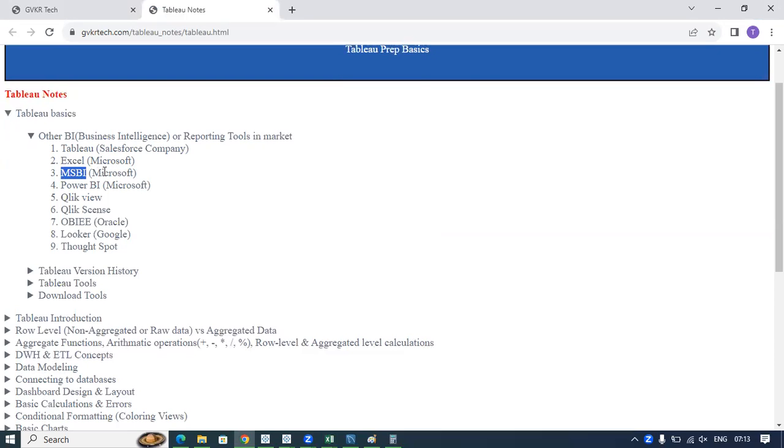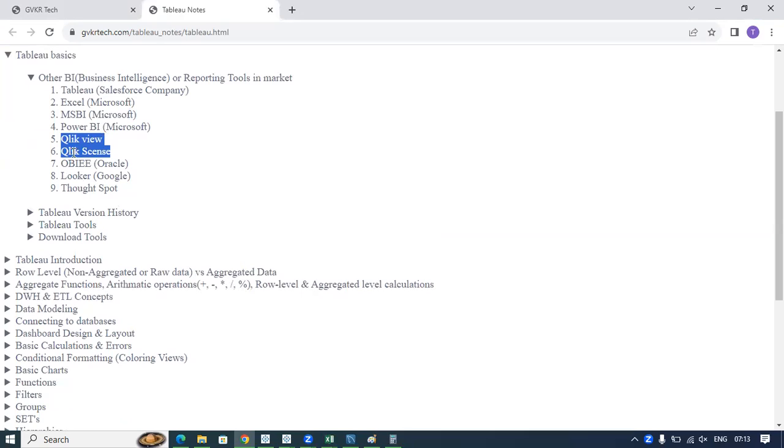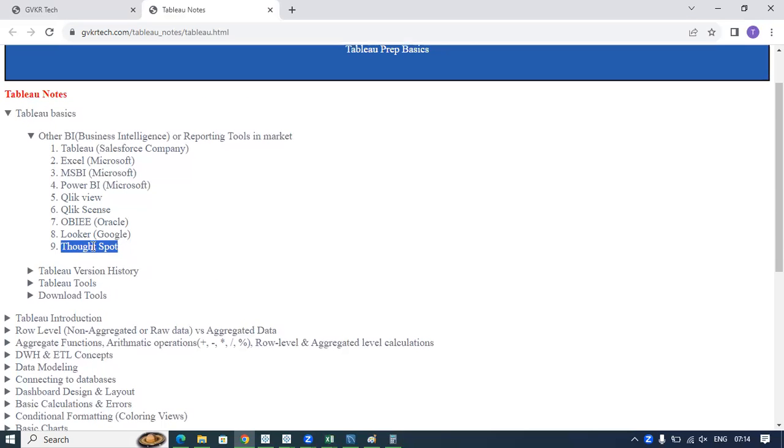MSBI is also a reporting tool from Microsoft company. Power BI is also a reporting tool from Microsoft company. We have QlikView and QlikSense, both from the same company. QlikView is a bit old tool, but QlikSense is a new tool released by the same company, which has simple drag and drop methods. OBI is from Oracle company. We have Looker, which is from Google, and we have ThoughtSpot, and some other BI tools also. Here I have listed only a few.